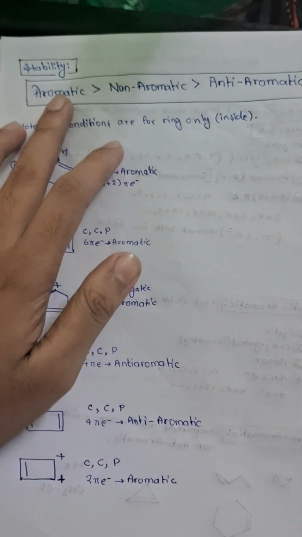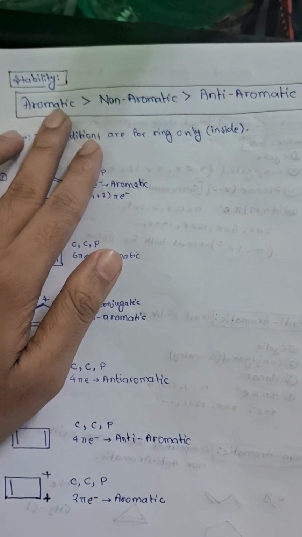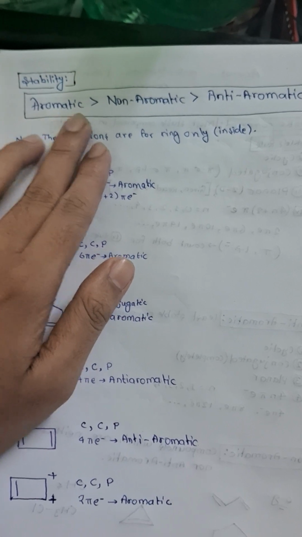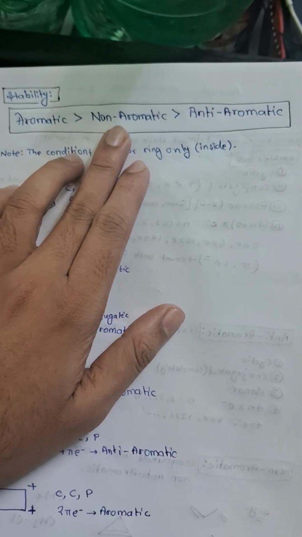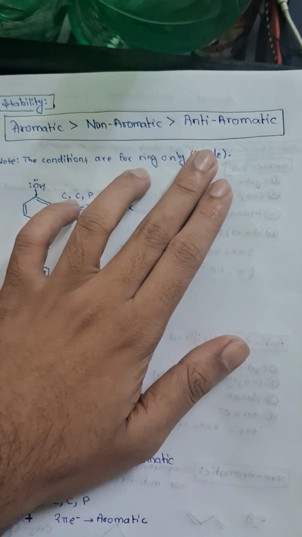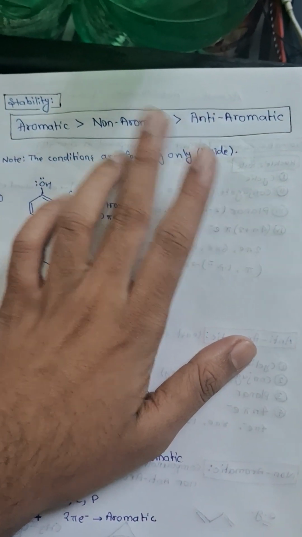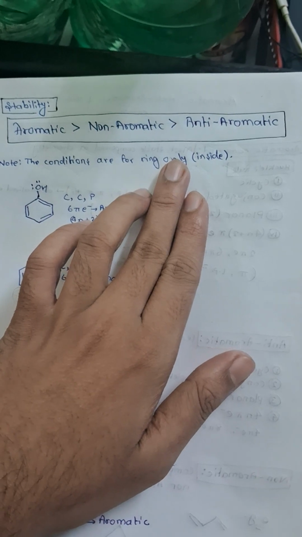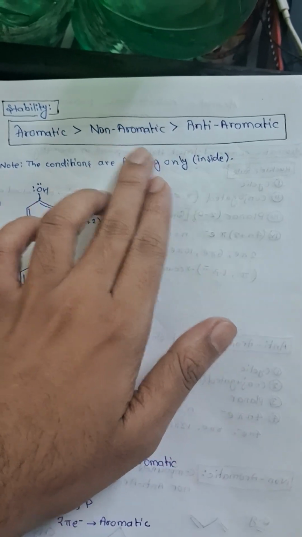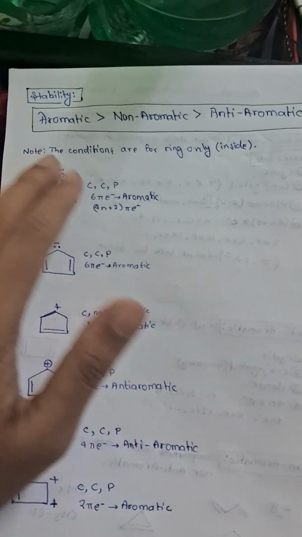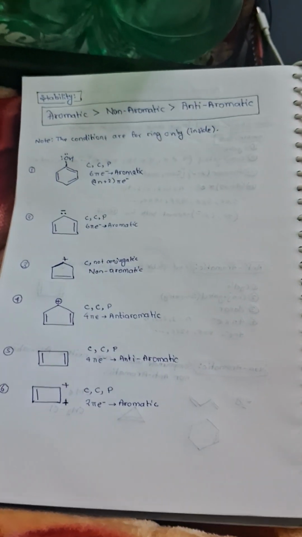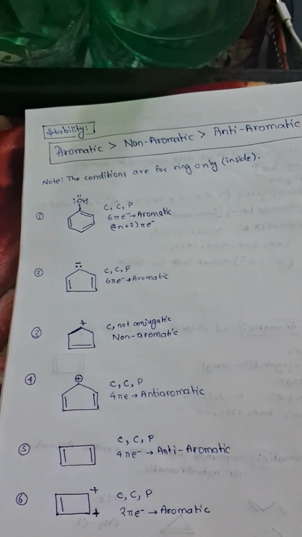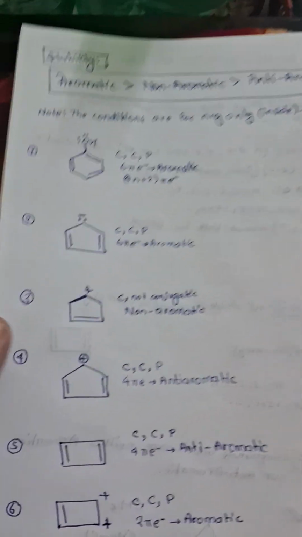So let's learn about stability. Aromatic is most stable, then we have non-aromatic, then we have anti-aromatic compounds. So this is the stability order of these compounds. Note the conditions are for the ring only. Inside the ring, you should apply these conditions to check whether it is aromatic, non-aromatic, or anti-aromatic.